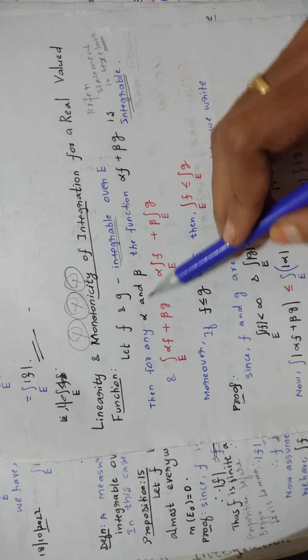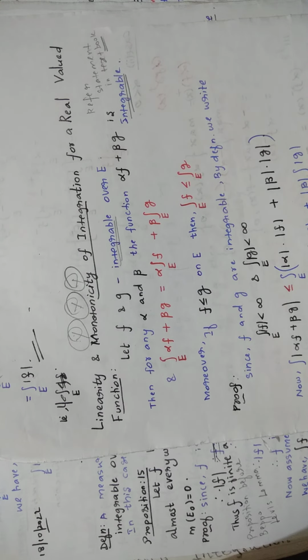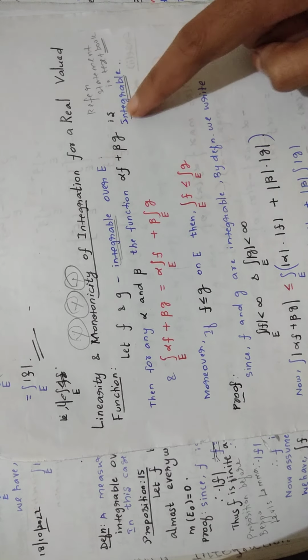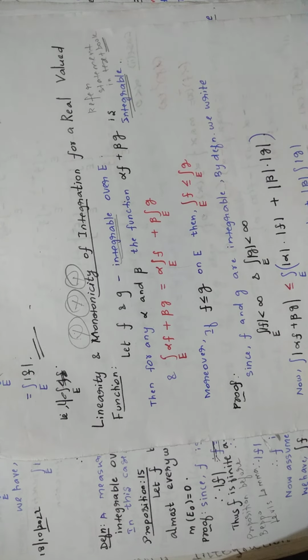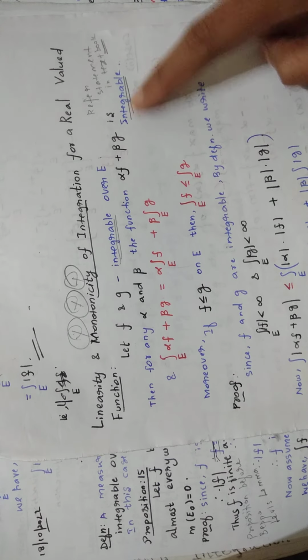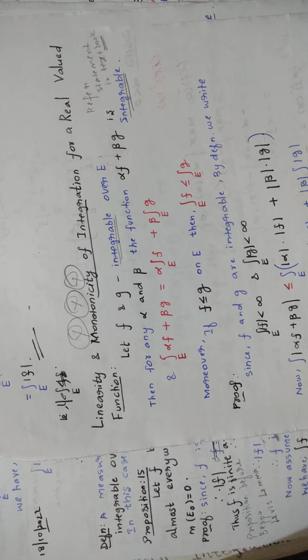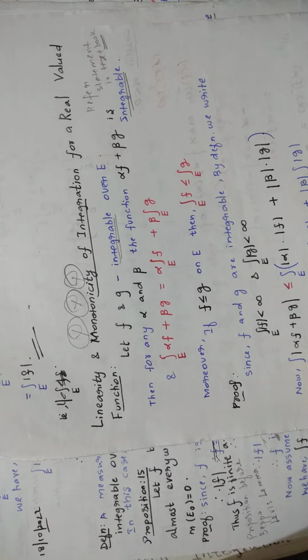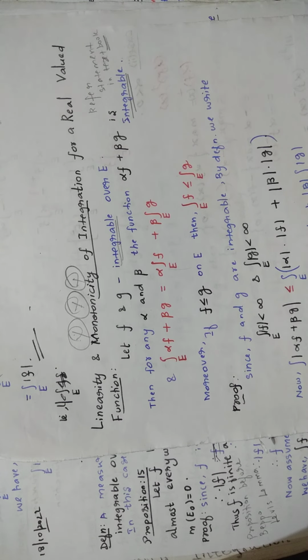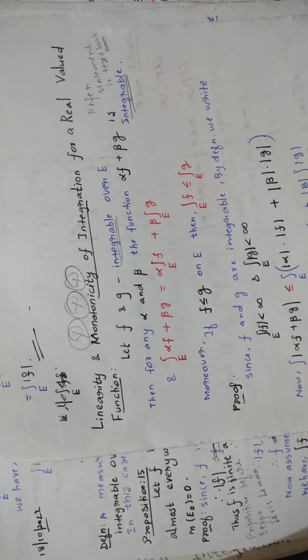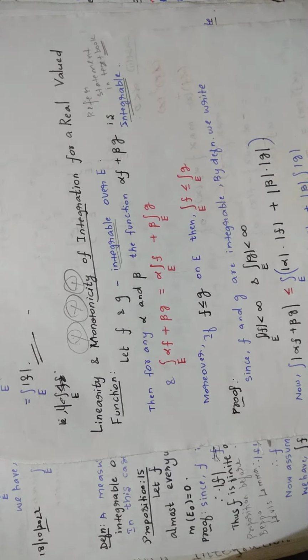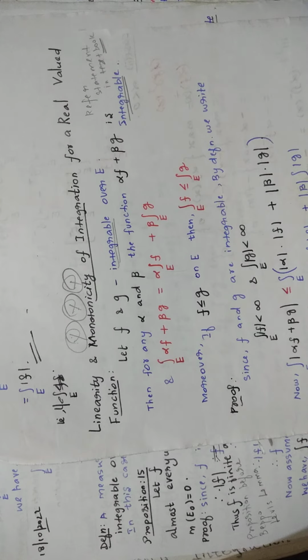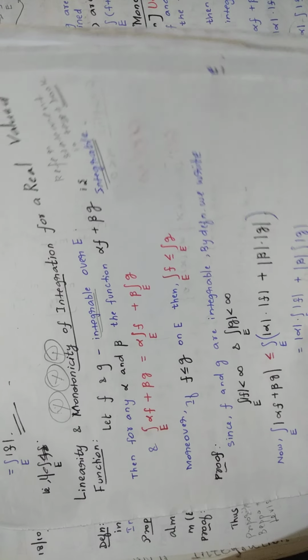Then for any alpha and beta, two elements, the function alpha f plus beta g is integrable. This is what you have to prove. First, you take two functions f and g which are integrable over E. Then you have to prove alpha f plus beta g is also integrable. This alpha and beta are any elements.